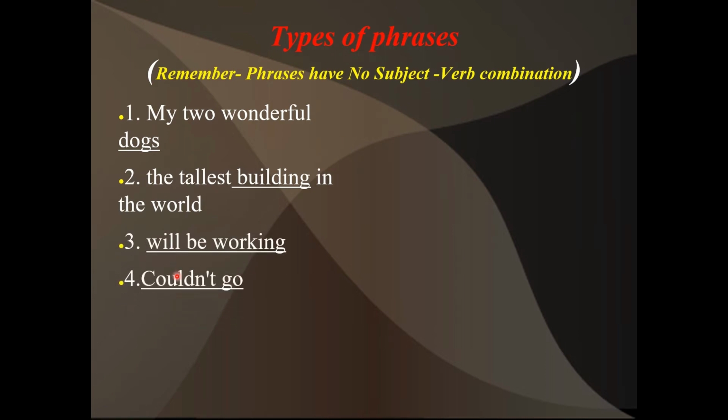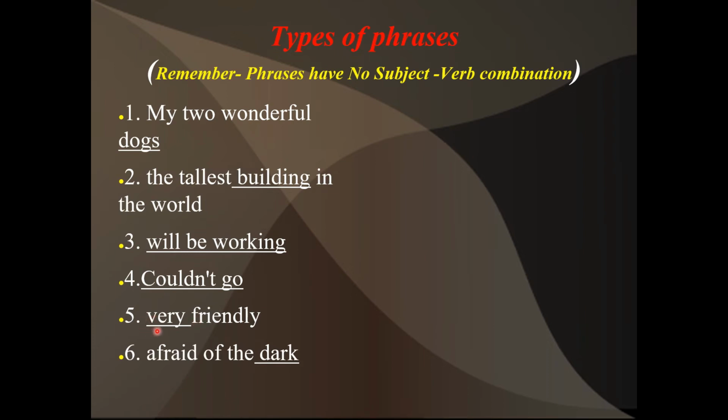Then, "will be working" and "couldn't go." See, what are those? These are verbs. They focus on the verb. So these two are called verb phrases.